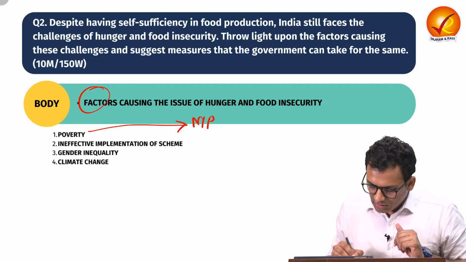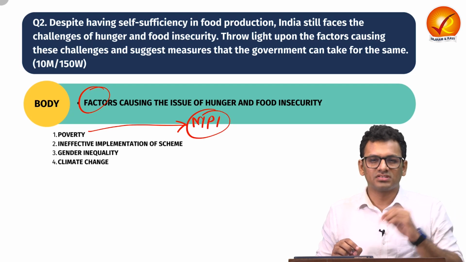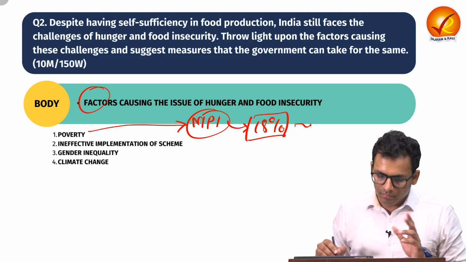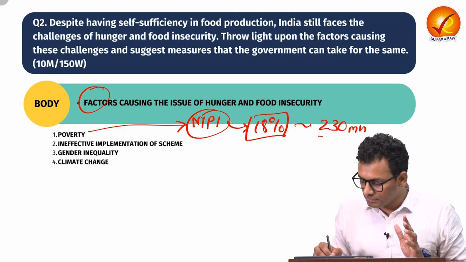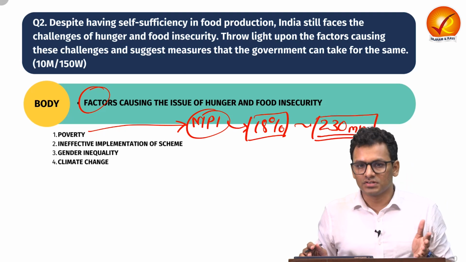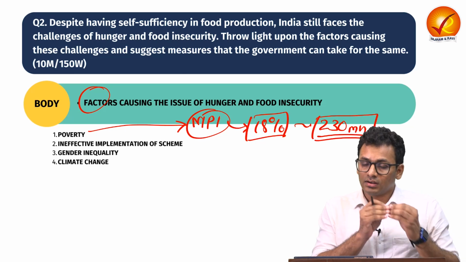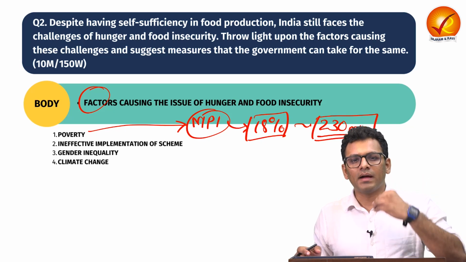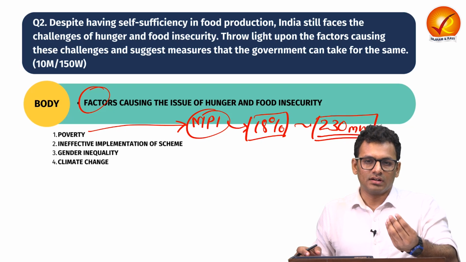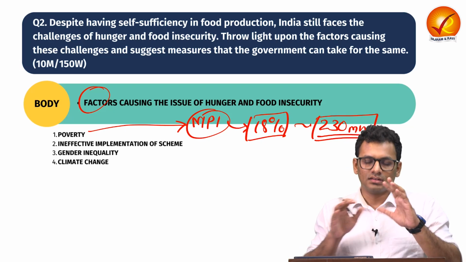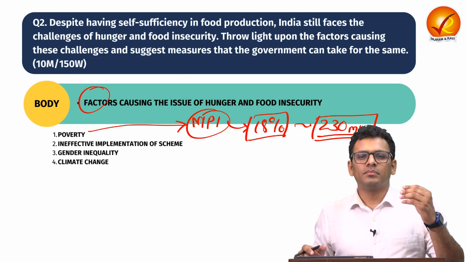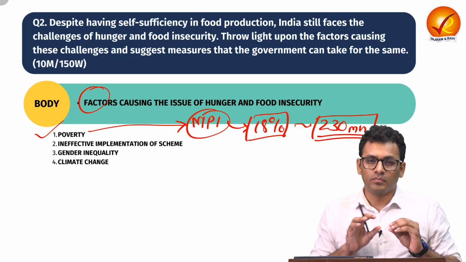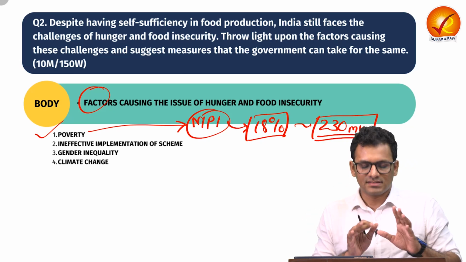We have understood that India faces multi-dimensional poverty and almost 18% of the population, or you can talk about as in 230 million people in India face this kind of issue. Now, when you do not have basically access to basic necessities, it directly impacts your access to food security. You won't be able to provide, as in individual or the household won't be able to provide the sufficient food to the entire house, and that's because of poverty. So poverty directly impacts the hunger and vice versa.